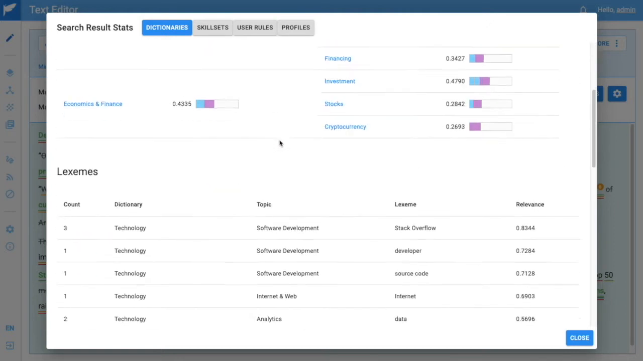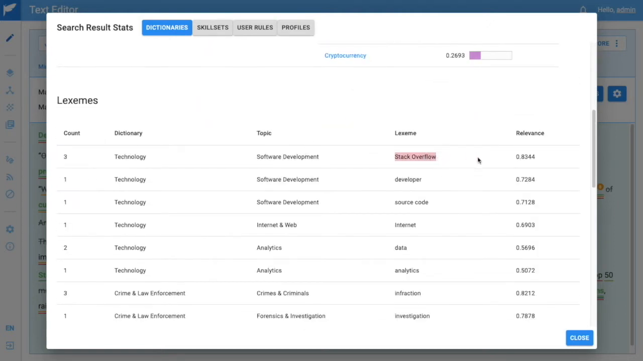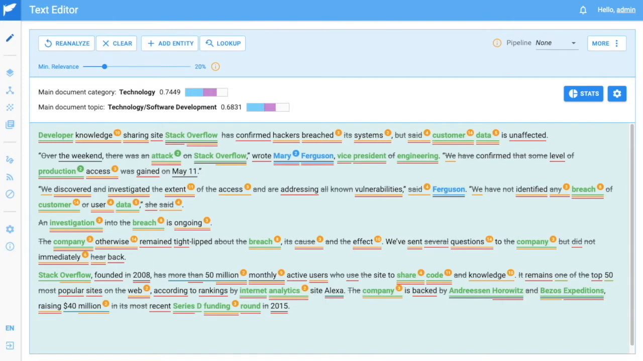If we scroll down, we can see the lexemes, or words and phrases, their relevance, and the topic that they belong to that were found in the document. Most of these are about software development, with some with analytics, and internet and web in second and third. What I'd like to do though is teach Gracie what cybersecurity is and add that to our technology category.